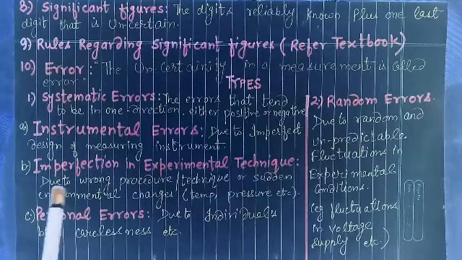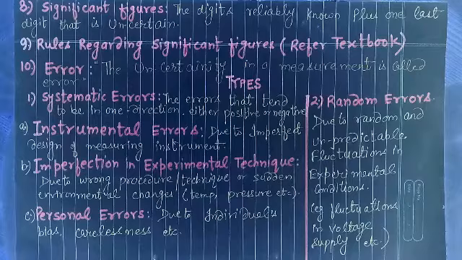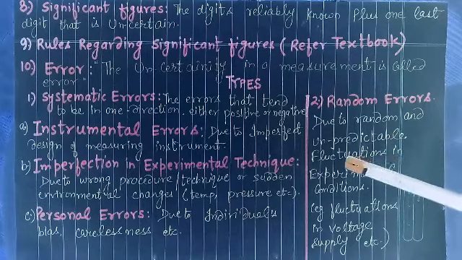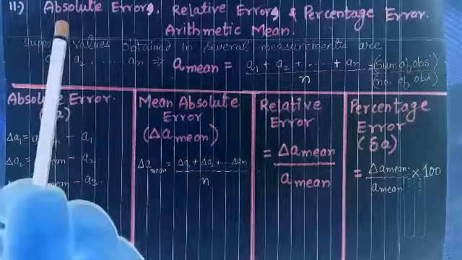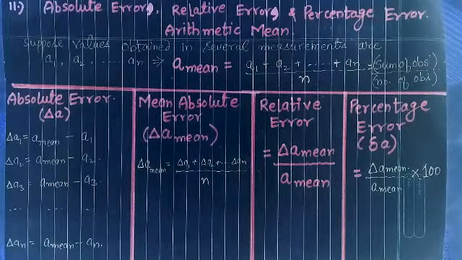Number B, imperfection in experimental technique. When we are not following the experimental technique or procedure accurately, we are surely going to have the error. Personal errors. These are due to individuals' bias, carelessness. Then we have random errors, due to random and unpredictable fluctuations in experimental conditions. We have absolute error, relative error, and percentage error.